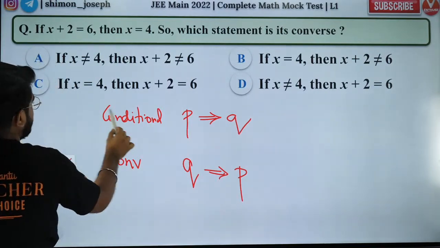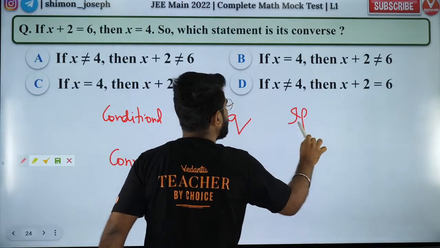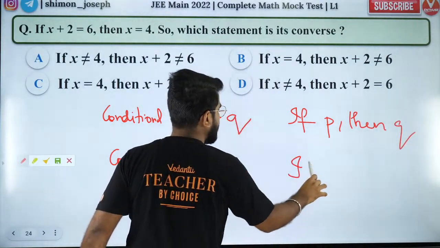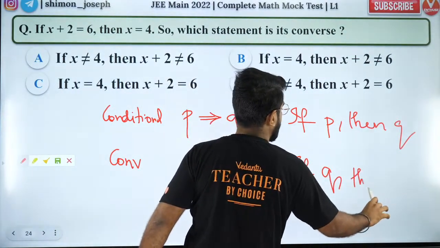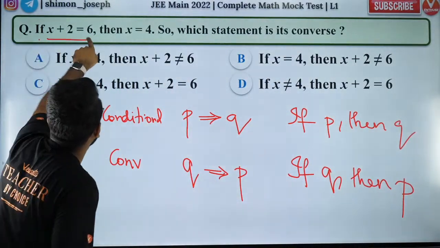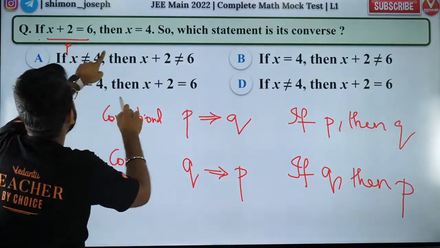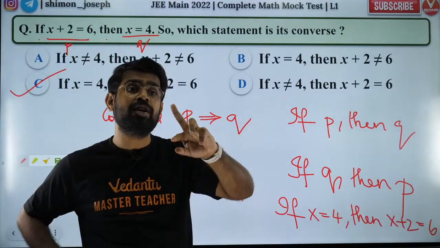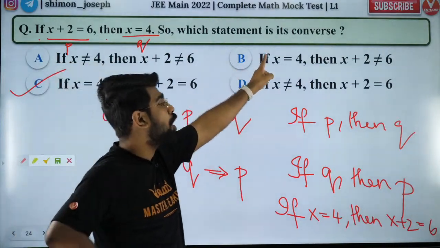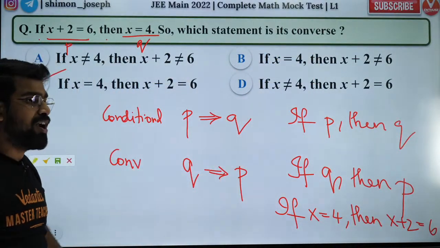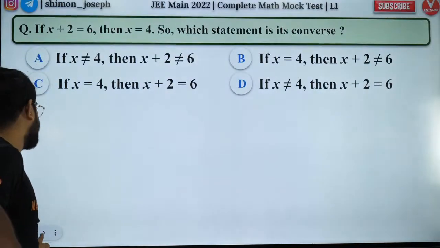So P implies Q means if P, then Q, and the converse will be if Q, then P. Here you have if x plus 2, this is P, then x plus x equal to 4, that is Q. Contrapositive is different, I asked converse. So please listen to the question carefully and solve it. Contrapositive is different, converse is different.